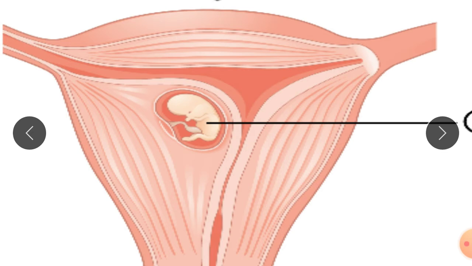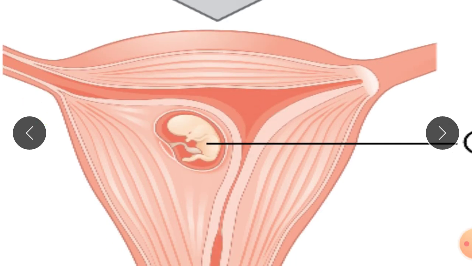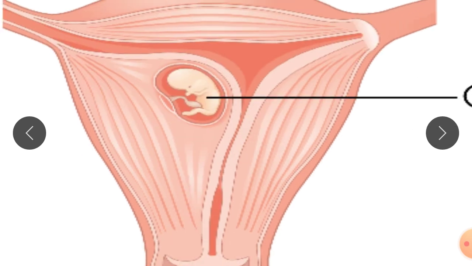As the embryo grows, the cavity size diminishes. Okay, so the entire embryo is covered by the endometrium.